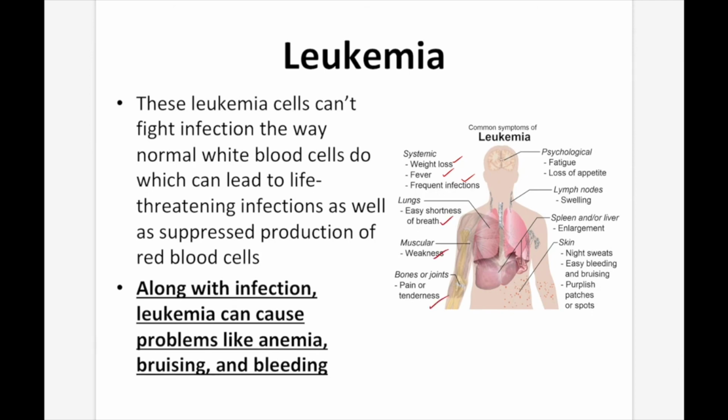And then you're going to get discoloration of your skin, bruising, patches. You can get an enlargement in your spleen or liver, swelling in your lymph nodes, fatigue, loss of appetite. Pretty harmful thing. But again, it's really more the result of these things that can be life-threatening. So a depressed immune system can be life-threatening because the infections your body would normally be able to fight off can't be fought off, and you can succumb to those infections.